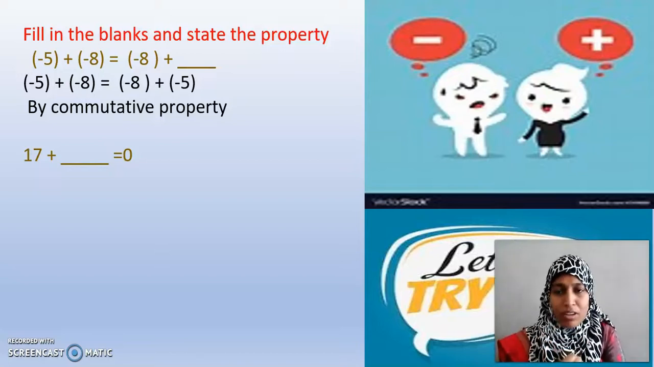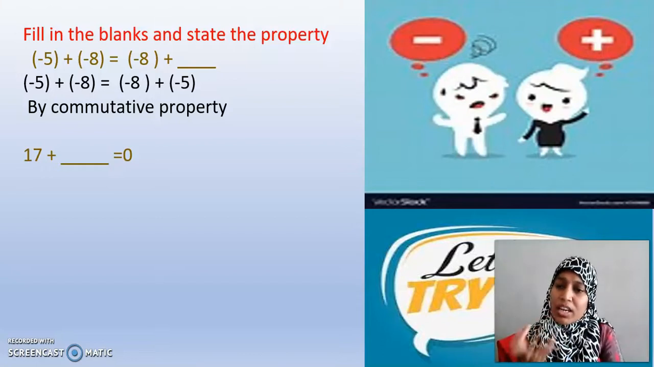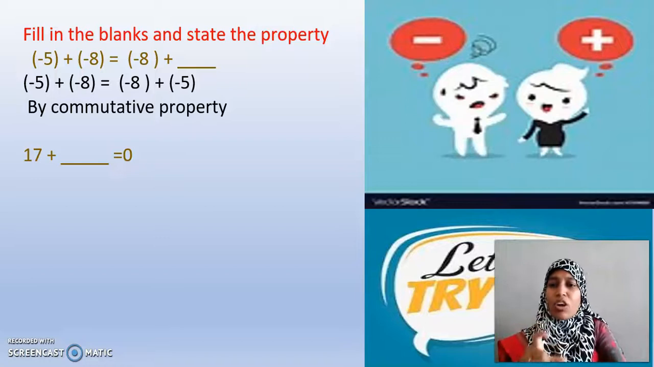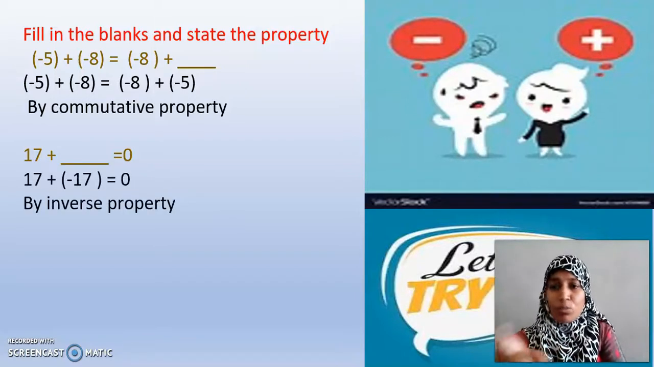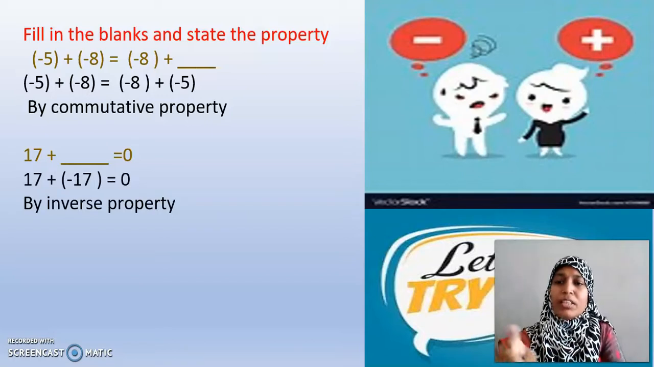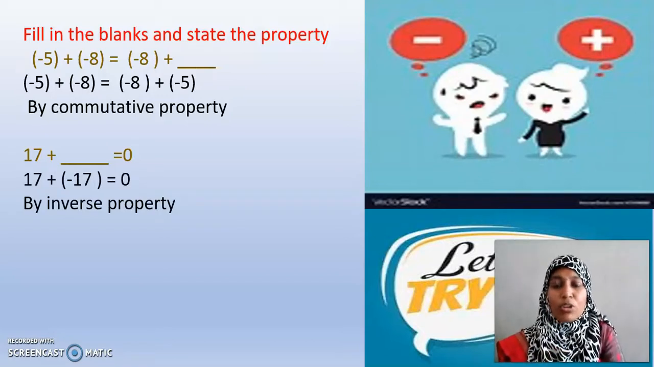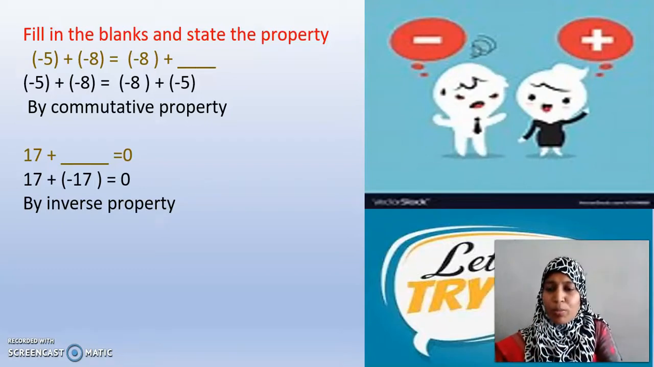You have used the inverse property. You can state identity property also. You can write both as your answers. I have written identity inverse property. 17 plus bracket minus 17 is equal to 0. Both the answers are right. I have written inverse property.